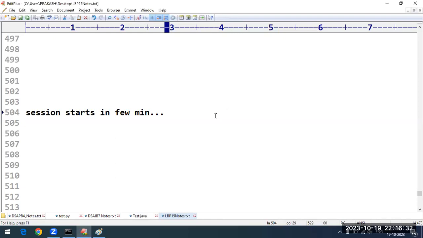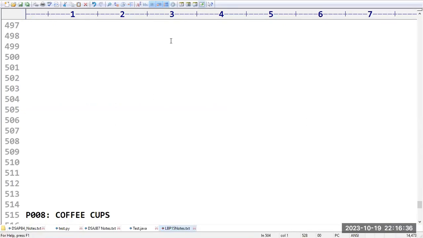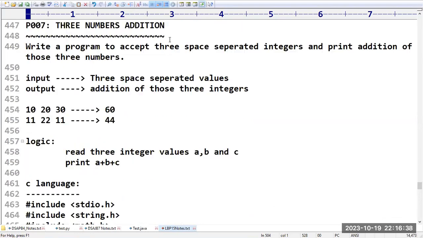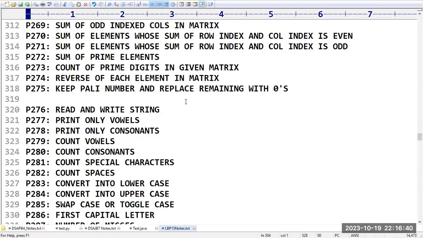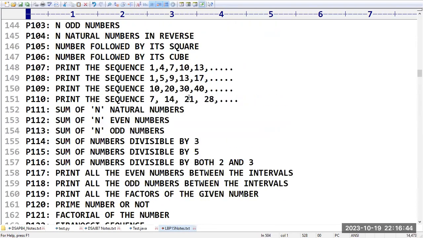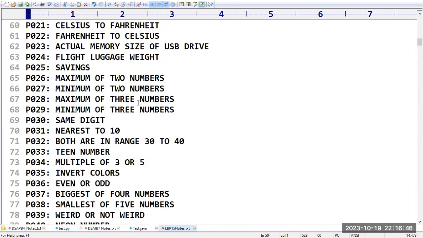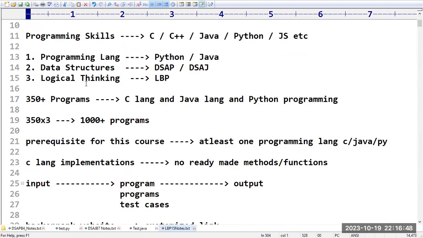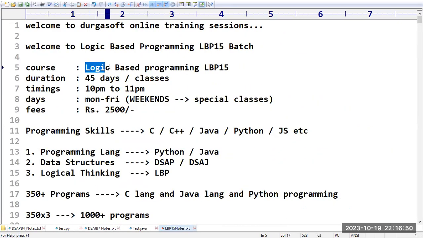Good evening, everyone. In the last videos, we started a new batch on logic based programming. Let me revise for a few minutes. The course title is Logic Based Programming LBP 15.